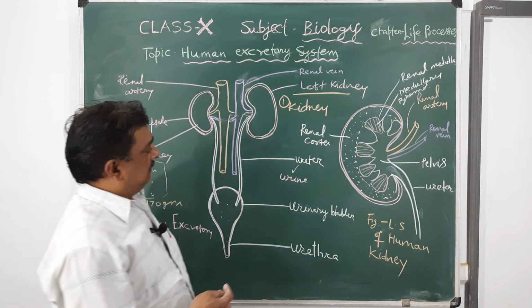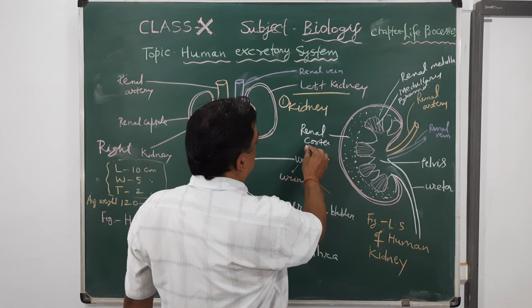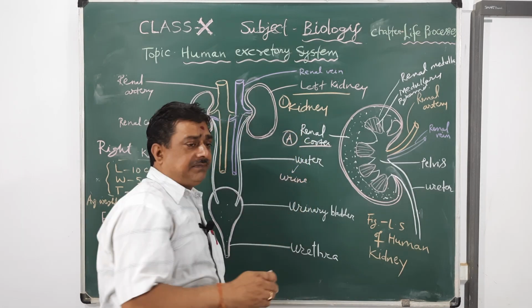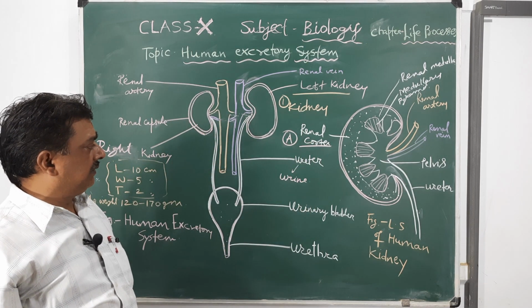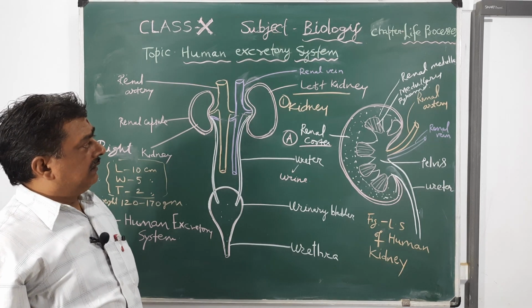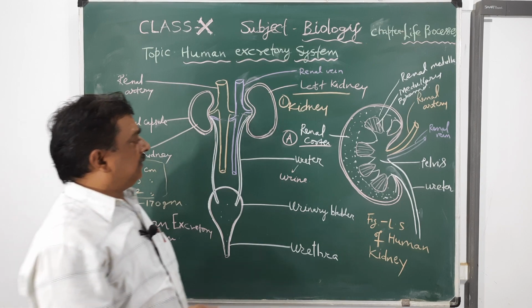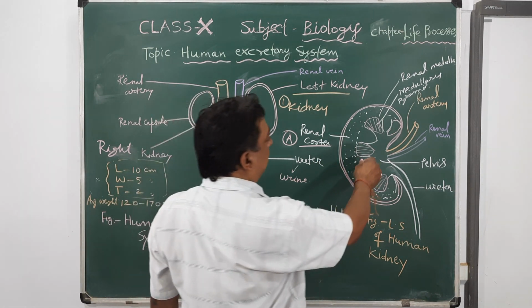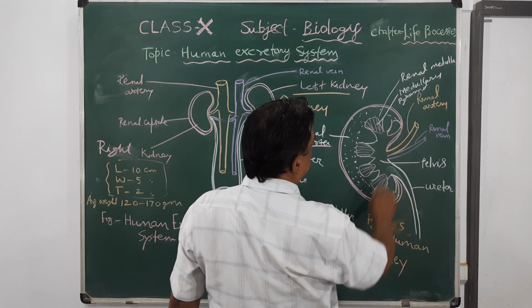It consists of two parts. The first part is called the cortex. It would be better to say renal cortex and renal medulla, because cortex is found in other parts also. The renal cortex is the peripheral or outer layer, and the renal medulla is the central or inner layer.